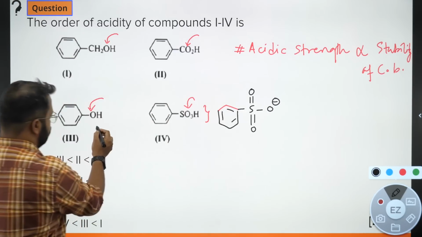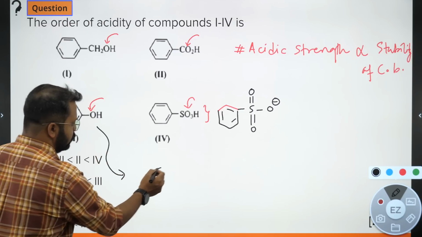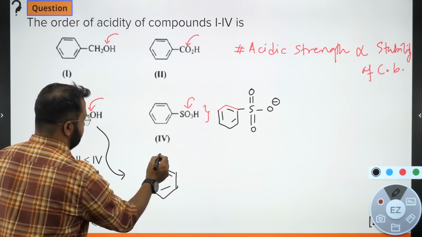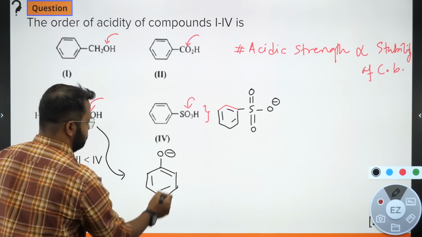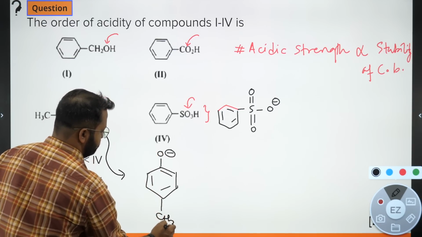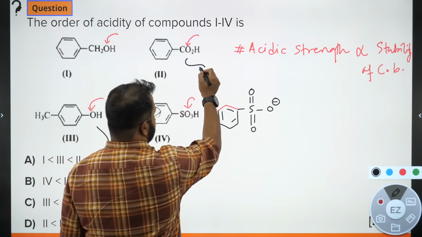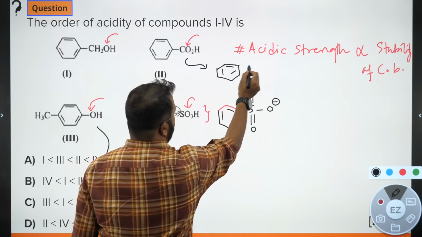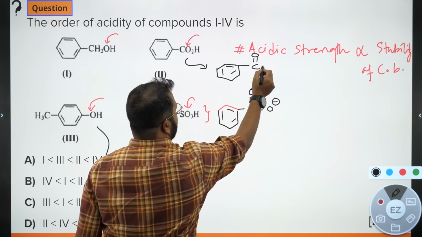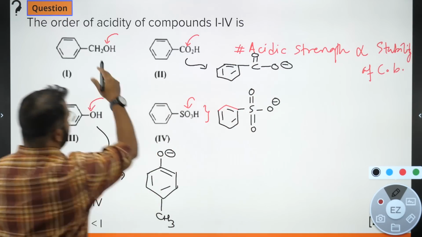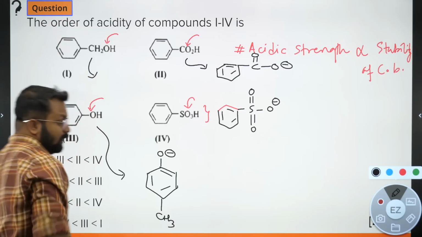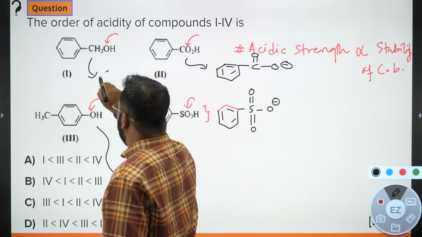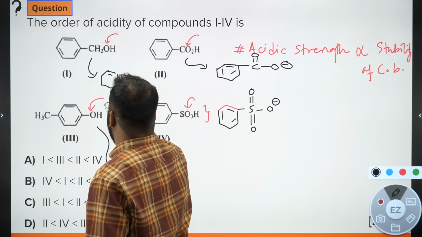Seconds, the conjugate base for this one would be... The conjugate base for this one would be... and the conjugate base for this would be, बहुत easy है, you remove a proton from OH and you obtain this.